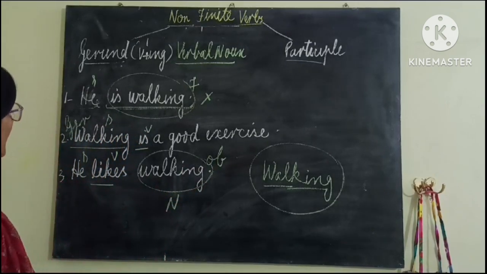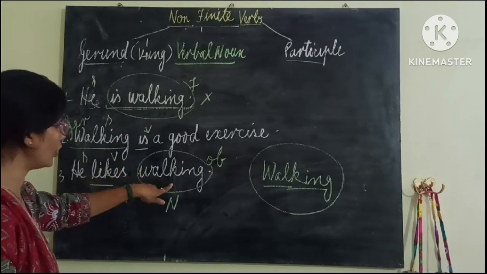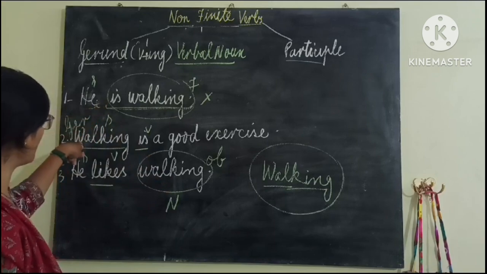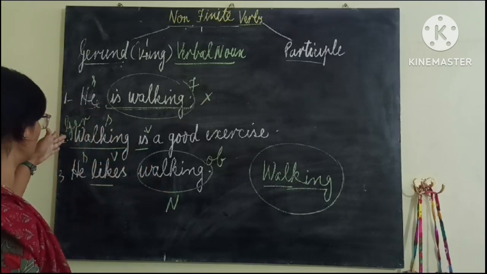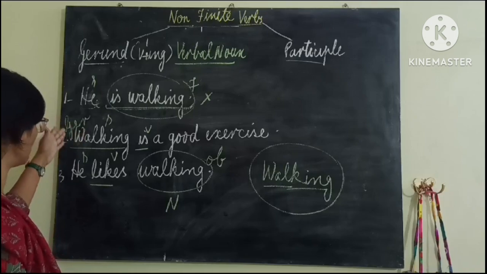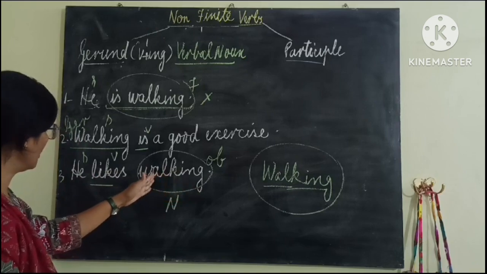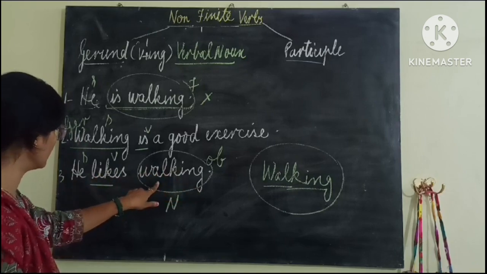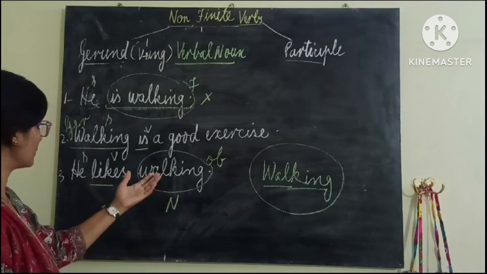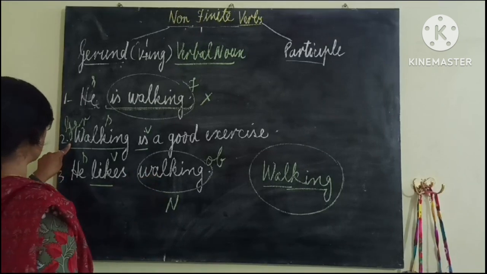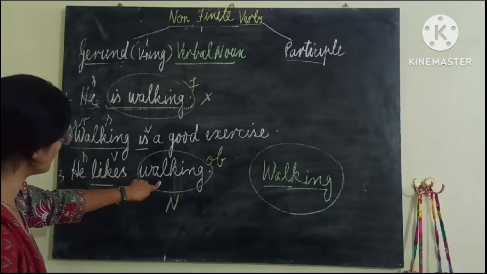So when you see the ing form of the verb in place of the subject and in place of the object, it means they are gerund. You can see before walking there is no helping verb. There is no is, am, are, was, were, will be, shall be here also. He likes only walking, because no one is walking here. We are talking about an action, an activity, that is walking. So this walking is a non-finite verb.